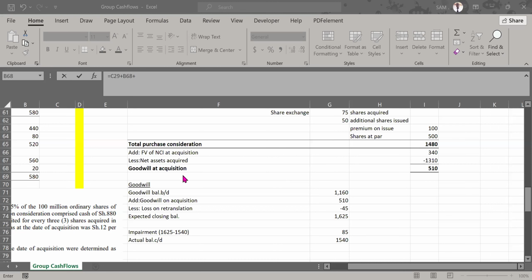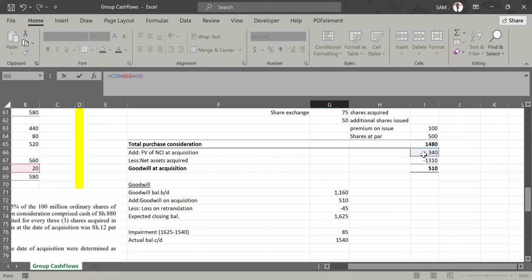If that was the fair value of NCI which we acquired, and remember in our books we have an opening balance of NCI. So onto that opening, we add the share of profit that we are getting for NCI. Then again, we make sure we recognize the fair value of NCI which we acquired. At acquisition, we acquired 340. You see it there in the computation of goodwill. That is the fair value of NCI at the date of acquisition, and we are looking at the NCI account only.